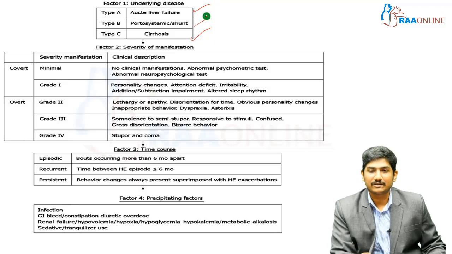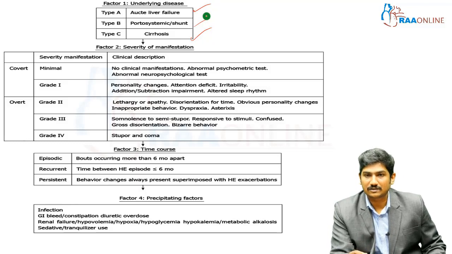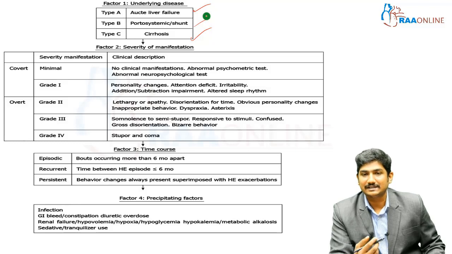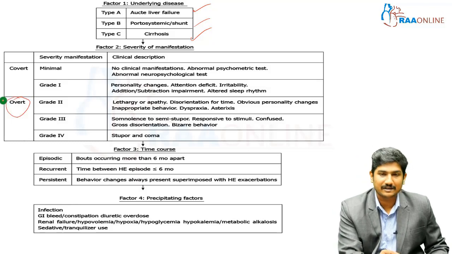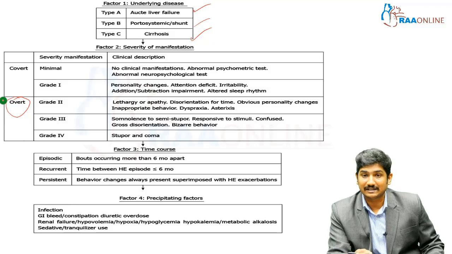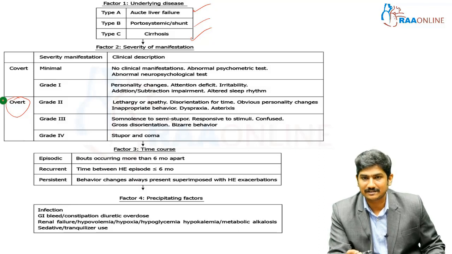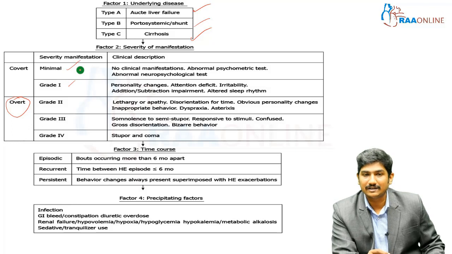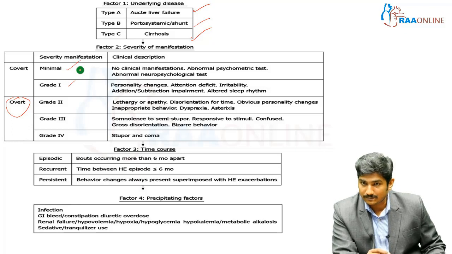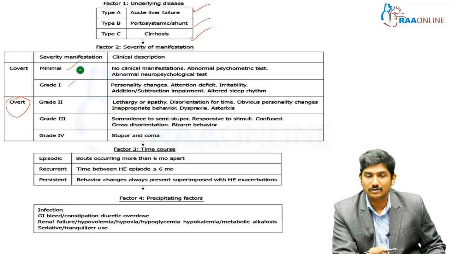So if your patient presents in a comatose state with jaundice and clinical history suggestive of liver dysfunction, it's extremely easy for you to diagnose the patient as hepatic encephalopathy, right? These are called overt hepatic encephalopathy, where the patient might come in a lethargic state, confusional state and so on. It's very easy to identify these patients. But there is some group of patients who are minimal or grade 1, where the patient might look completely normal, but if you go for some psychometric analysis, you'll find some basic deficits.